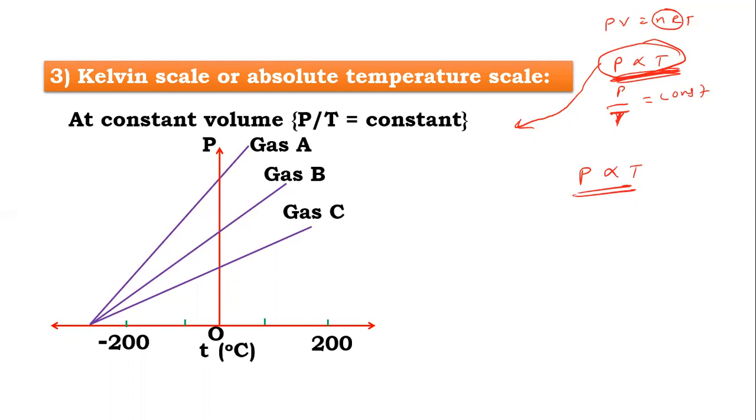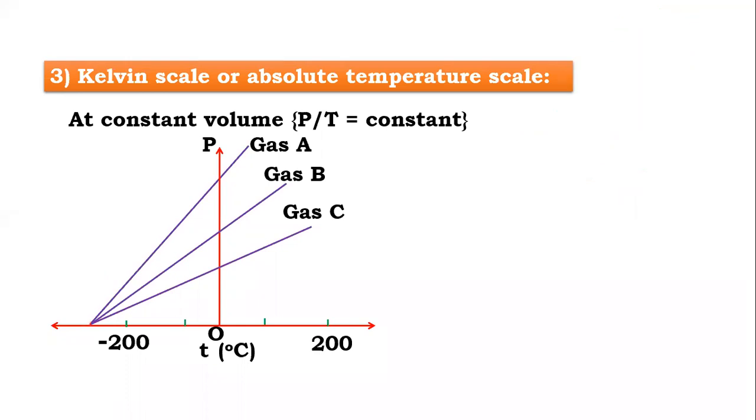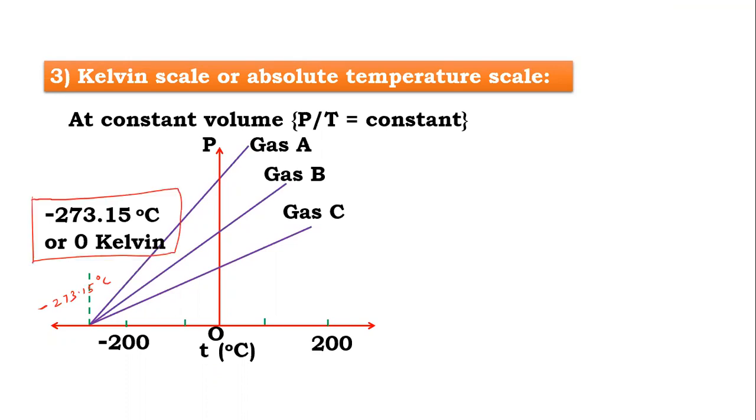Now here, every time this line starts from a particular temperature, and that temperature is called absolute zero temperature, which is 273.15 Kelvin or minus 273.15 degrees Celsius. Also we can write minus 273.15 degrees Celsius. Now here, it is also called 0 Kelvin.